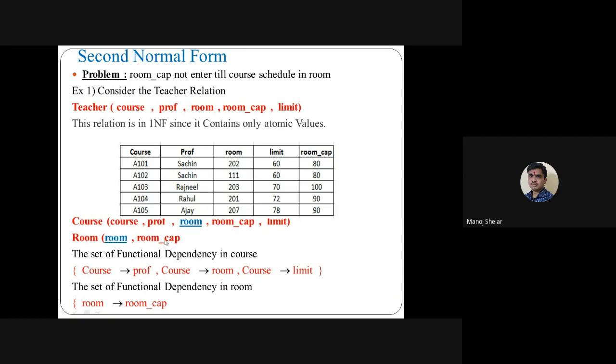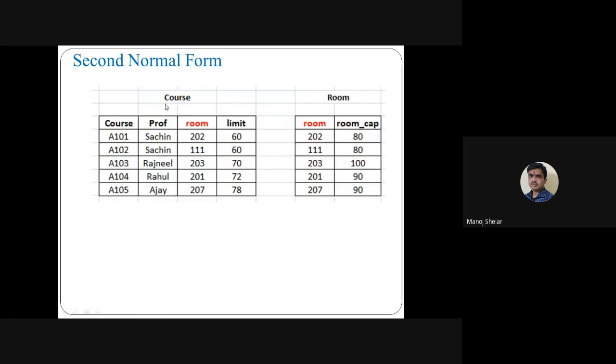Room capacity is a non-prime attribute. Is the non-prime attribute dependent on the key? Room capacity depends on room, yes. This non-prime attribute is fully functionally dependent on the relation key, and the relation key is room. So this decomposition is in second normal form.